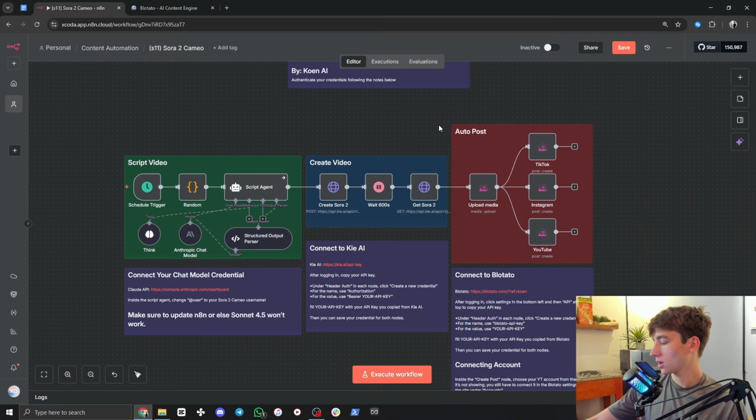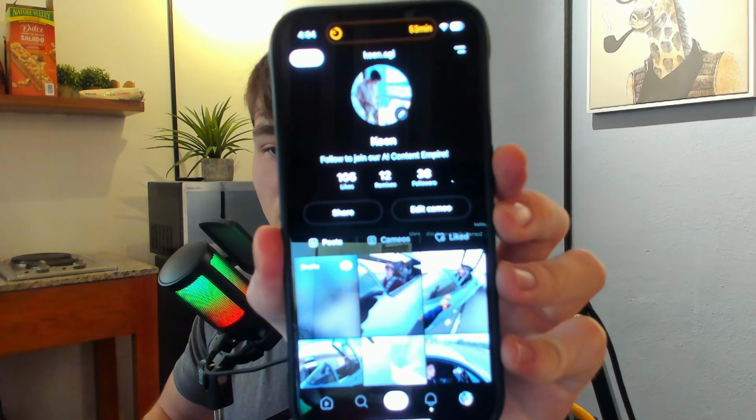Then we're going to need the Sora 2 app on our phone. So I'm going to switch this to camera. So you can see I'm here in the Sora 2 app. In the comments, I am going to leave an invite code for Sora 2. Now, all I ask is that when you redeem it